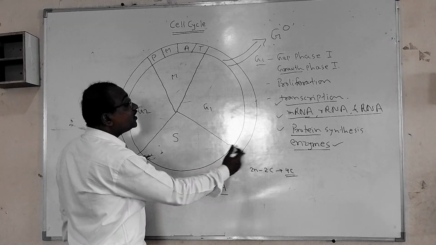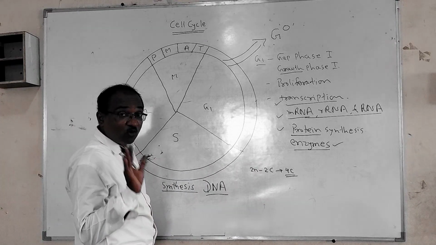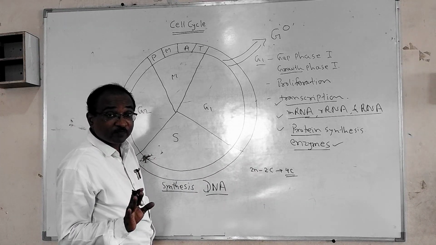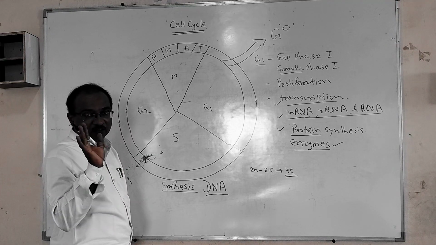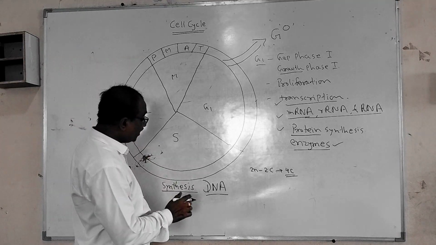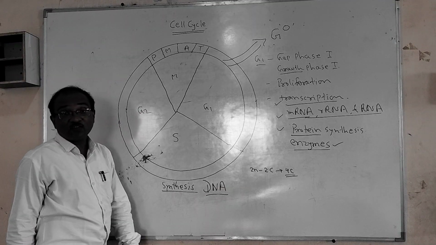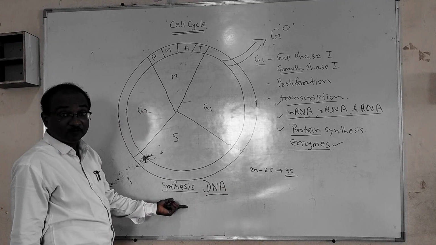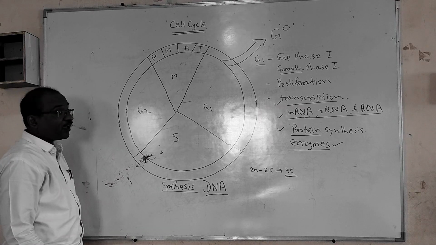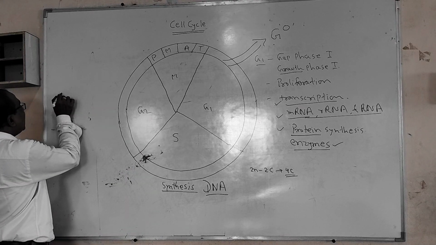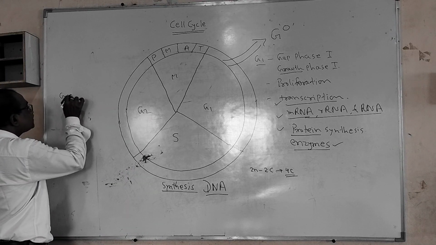Okay, so the DNA gets doubled, but no, the chromosome number will not be doubled. Chromosome number is the same, only the genetic material or the DNA gets doubled in the S phase, that is called the synthesis. Next to that, the G2 phase. Okay, so G for gap phase 2.